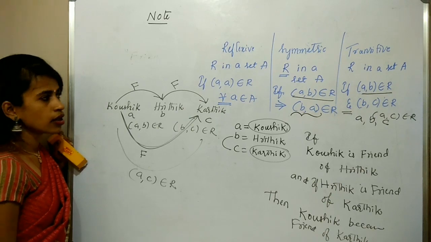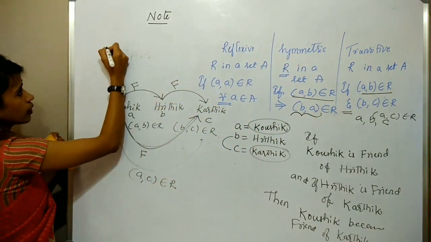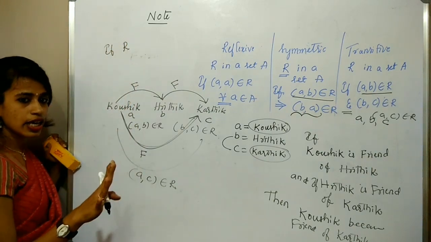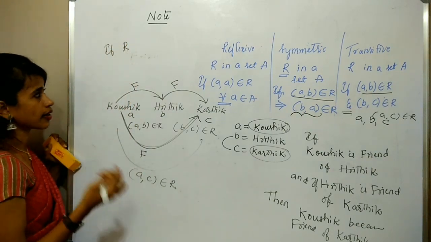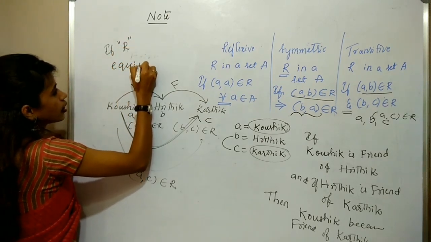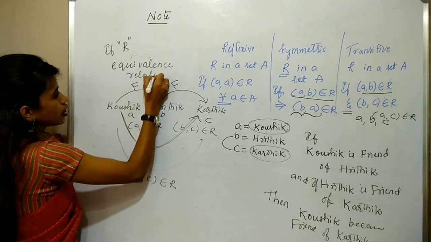Is it clear? So, last, if a relation R satisfies the reflexive relation, the symmetric relation and the transitive relation, then we say that relation is an equivalence relation.